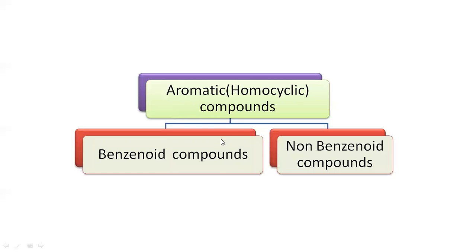Now see, this is a classification for the homocyclic compounds. Homocyclic compounds contain only carbon atoms in the ring, but depending upon the type of ring, they are classified into the benzenoid compounds and non-benzenoid compounds. Means if they contain the benzene ring in their structure, these are the benzenoid. Obviously both are the aromatic compounds, but only depending upon the type of ring.